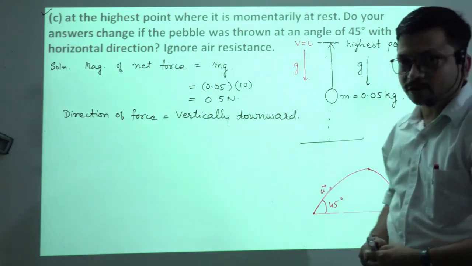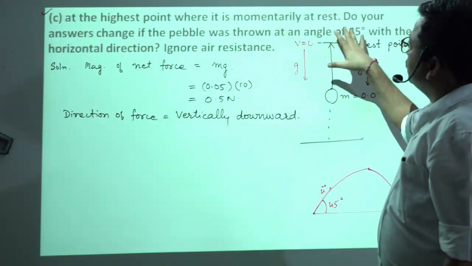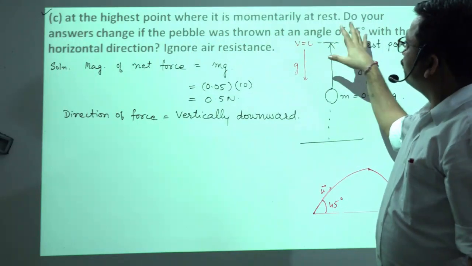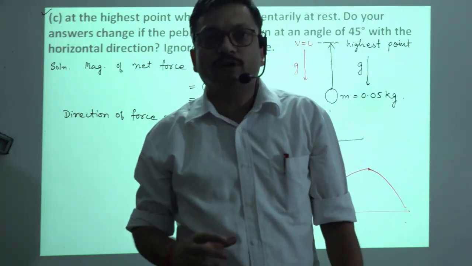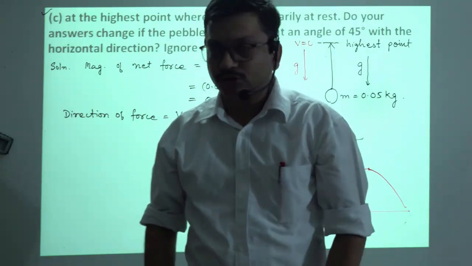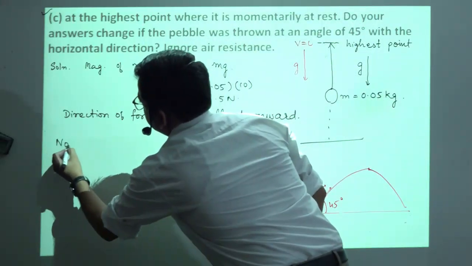Our answer will not change. Clear? So here we will write our answer will not change if the pebble was thrown at an angle of 45 degrees. Why? Because its horizontal component of the velocity remains unchanged during its horizontal motion. So here the answer we will write is no.